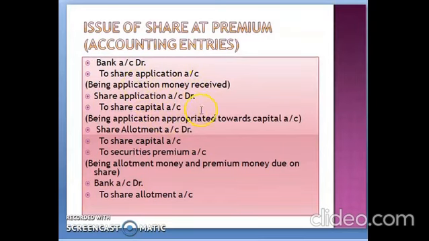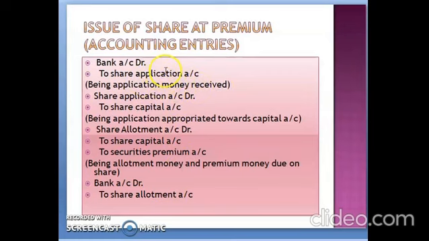Now what type of entries you're going to pass, how you're passing the journal entries at the time of issue of shares. So the first entry will be bank account debit to share application account. This entry will be passed at the time of receiving the application money from the general public. So the narration will be, being application money is received. You can find out this journal entry, like हमने ये journal entry क्यों pass की है, you can find out the reason based on your narration part, like being application money received.